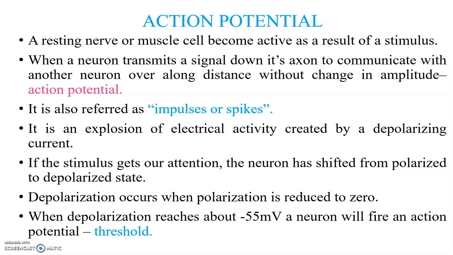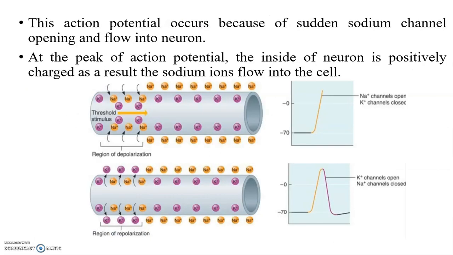When depolarization reaches about minus 55 millivolt, called the threshold, a neuron will fire an action potential. This action potential occurs when sodium channels suddenly open and sodium flows into the neuron. At the peak of the action potential, the inside of the neuron is positively charged. As a result, the sodium ions flow into the cell.